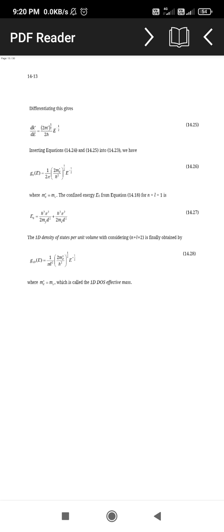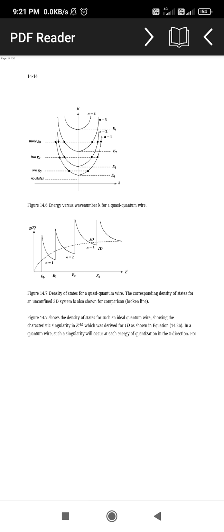This is the one dimensional system, or the one dimensional structure, density of states per unit volume, considering n plus L is equal to 2. It is finally obtained here. Now this is the structure for the quantum wires, that is the energy states versus wave numbers of the particles. This density of states for the quantum wires is corresponding to the density of states for the three-dimensional systems. It is also for the comparison for the quantum wires.